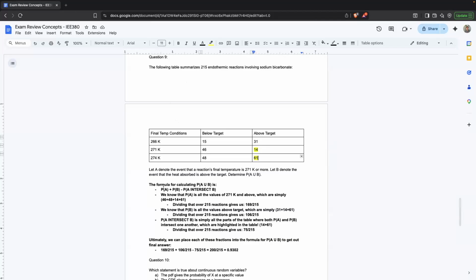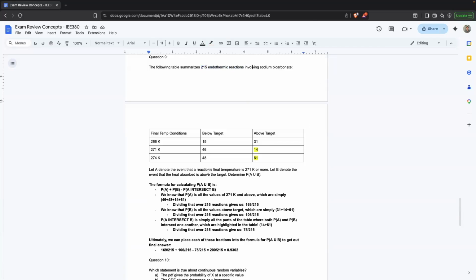So now we have the probability of event A and the probability of event B. In this table, the probability of event A covers this range of the table, 46, 14, 48, 61, and the probability of event B covers this entire above target column. And we do see an intersection point between those two, highlighted in yellow here. That is the overlap, that is our intersection. So we just add 14 and 61, giving us 75, all over 215 endothermic reactions. So that is our intersection point.